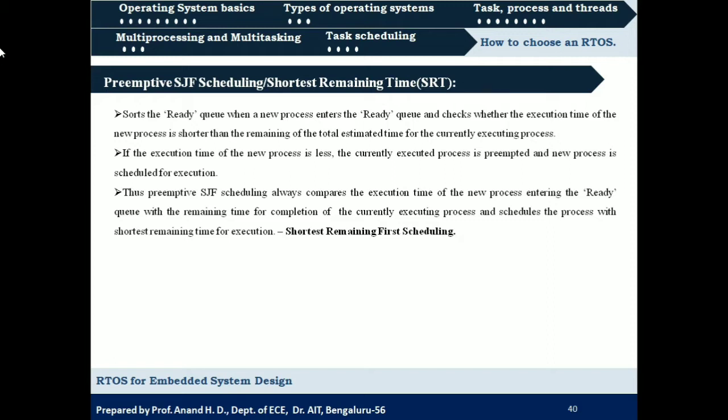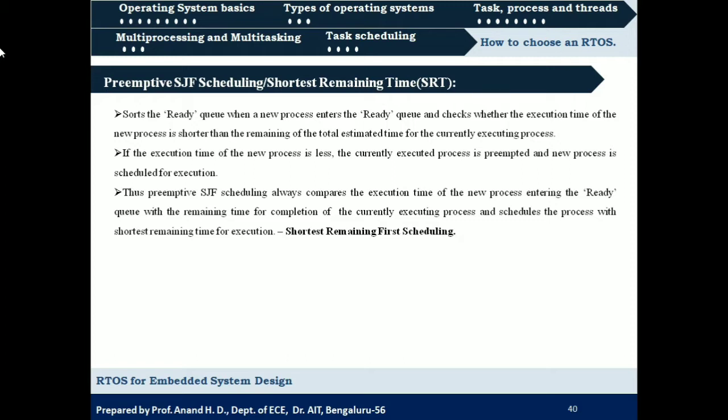So what is the difference in preemptive SJF scheduling? We shall see. Preemptive SJF scheduling always compares the execution time of the new process entering the ready queue with the remaining time of completion of the currently executing process, and schedules the process with the shortest remaining time for execution. That is why it is called shortest remaining time first scheduling.